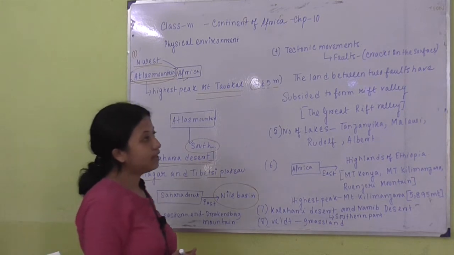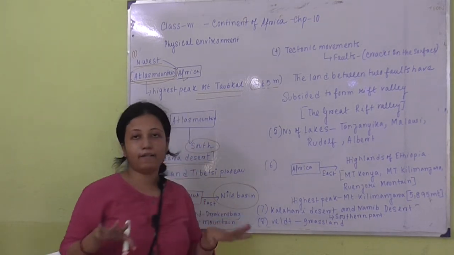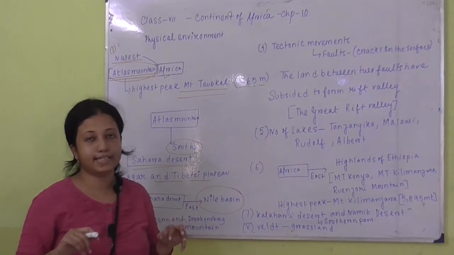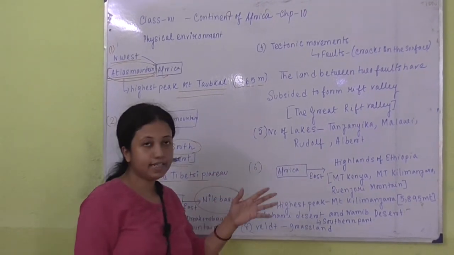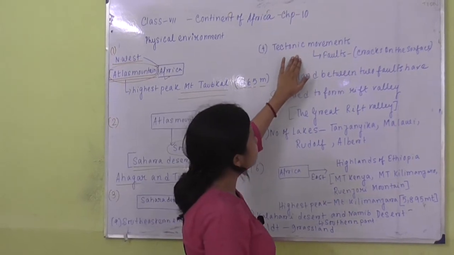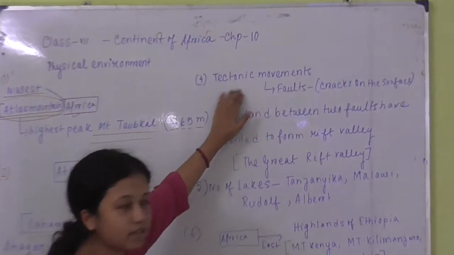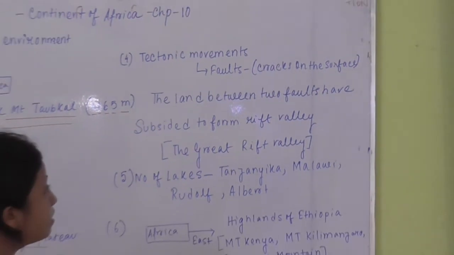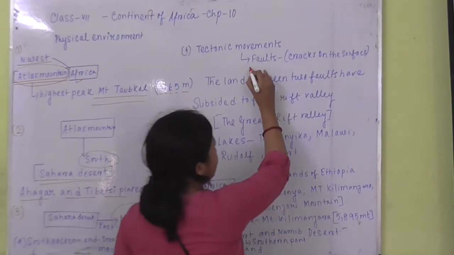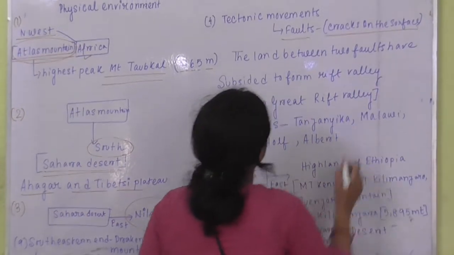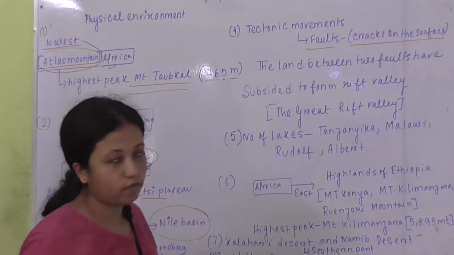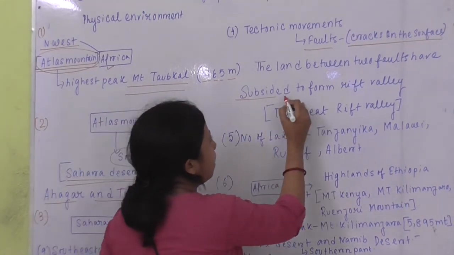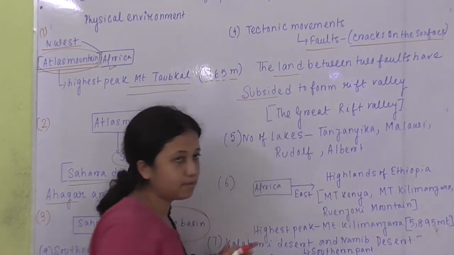Now, we know that our Earth's surface is generally made of some plates, and in Africa there are different faults due to tectonic movements. The surface of Africa is very much prone to these tectonic movements. So these faults have caused cracks on the surface, and there is a subsidence of land.